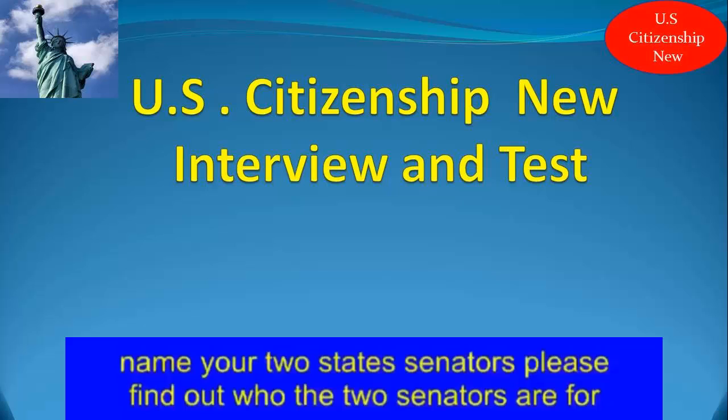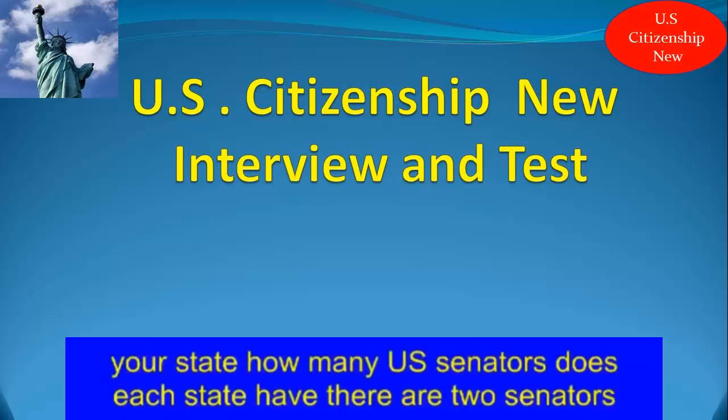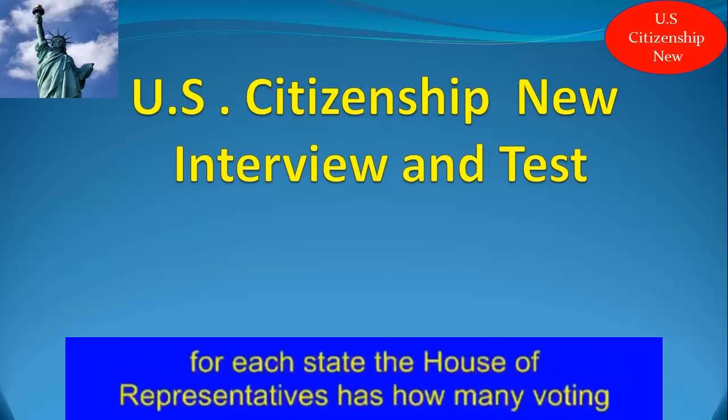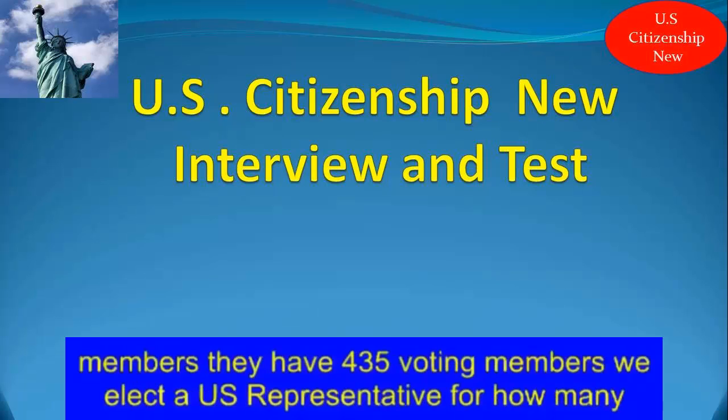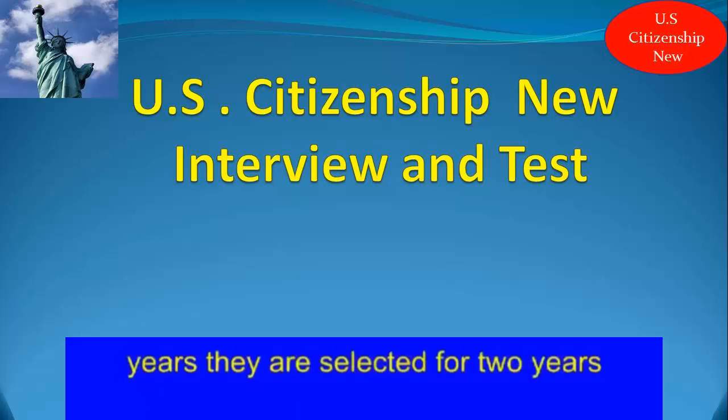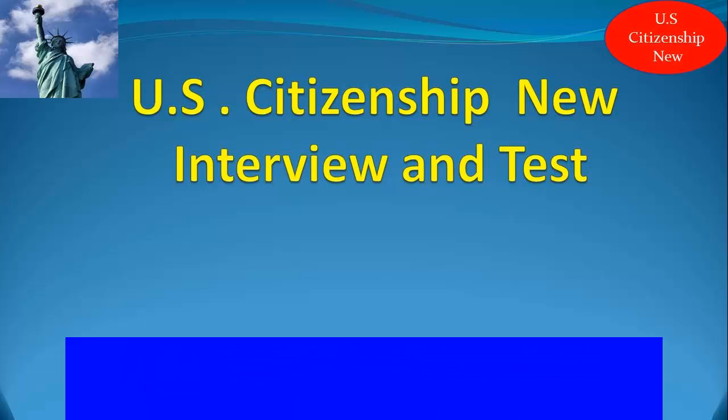Name your two states' senators. Please find out who the two senators are for your state. How many U.S. senators does each state have? There are 2 senators for each state. The House of Representatives has how many voting members? They have 435 voting members. We elect a U.S. representative for how many years? They are selected for 2 years.